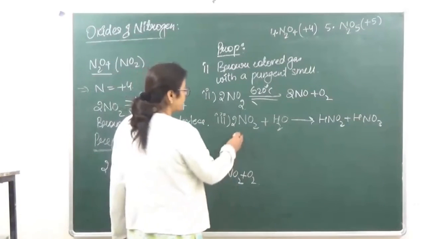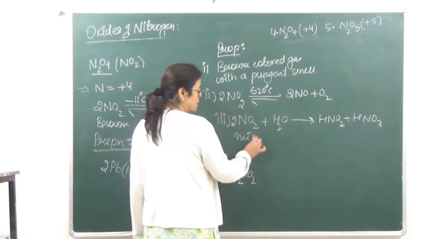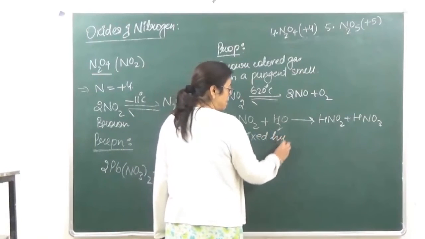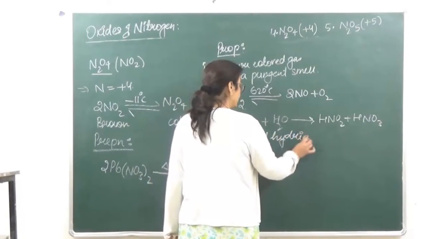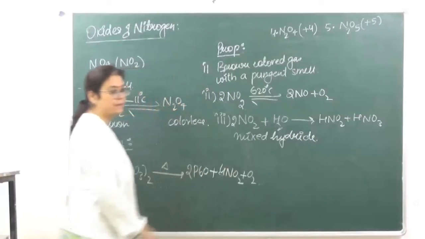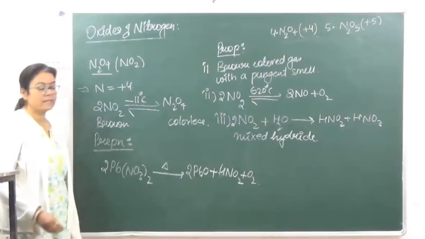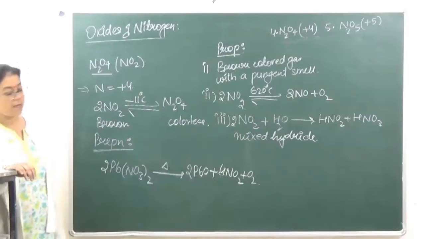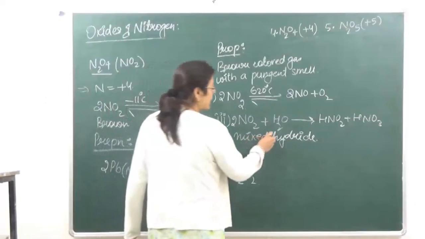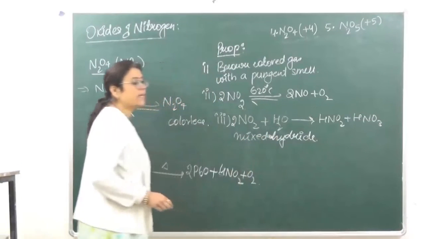That is why it is known as mixed anhydride, क्योंकि ये दो डिफरेंट तरह के एसिड्स देता है, तो this is known as mixed anhydride.